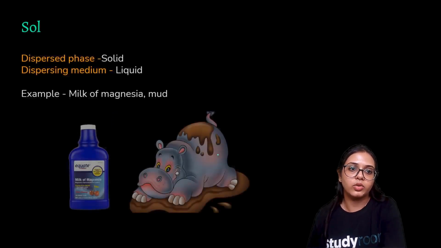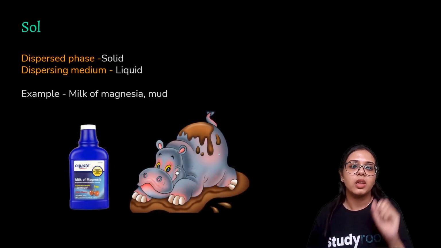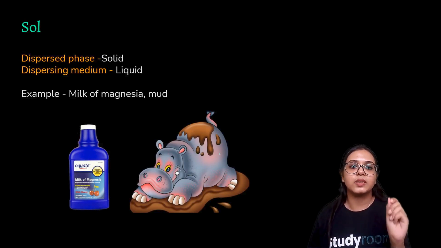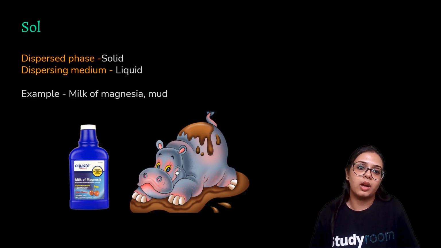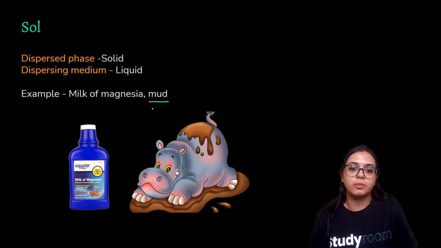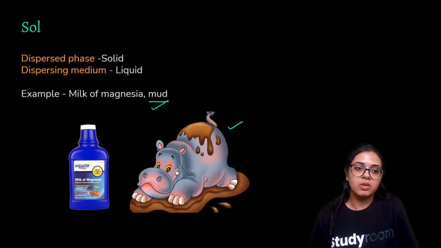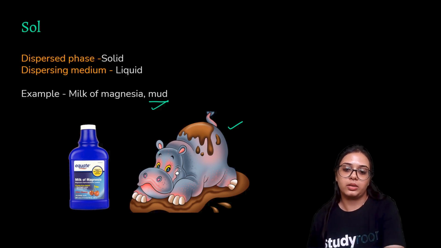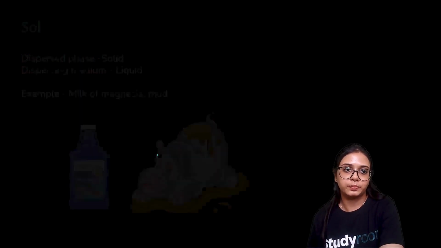Sol. Now, what is sol, however you may pronounce it? Sol is where the dispersed phase is a solid, and the dispersing medium is the liquid. So, a very classic example of sol is mud. We have solid soil particles in water, so muddy water, right? As you can see in this diagram here. So, that is an example of sol. Milk of magnesia is also an example of sol. You have solid particles suspended in the liquid dispersing medium.